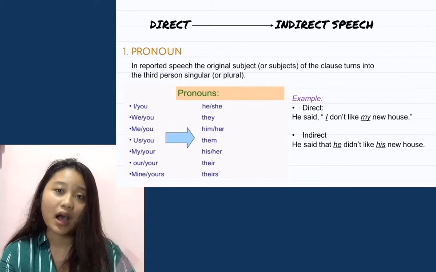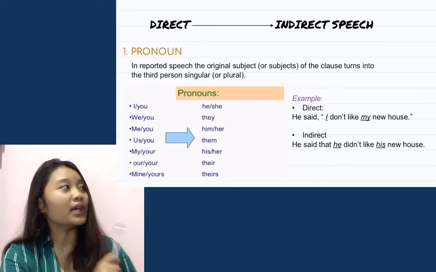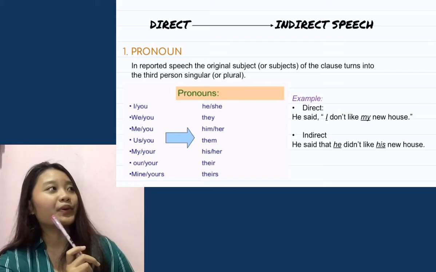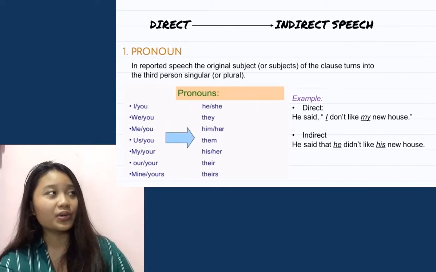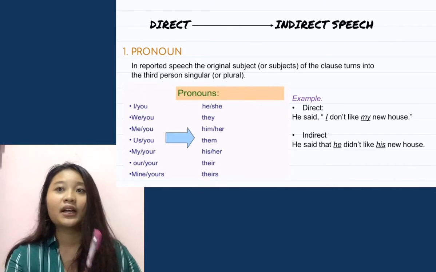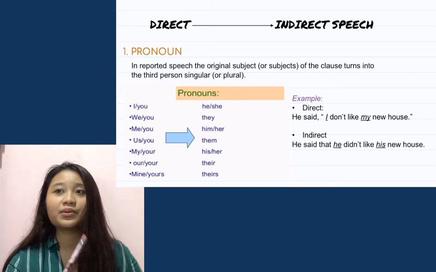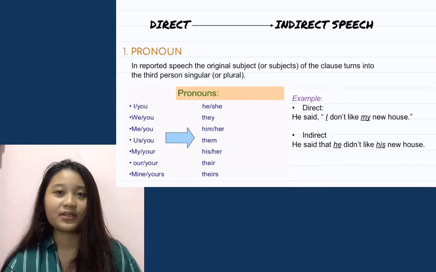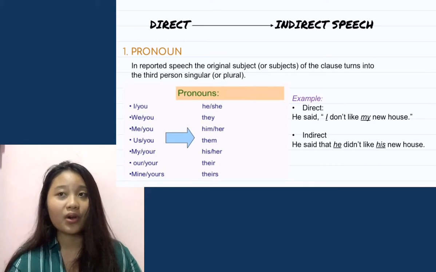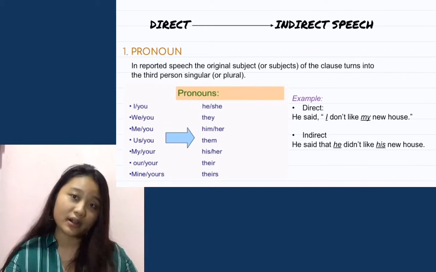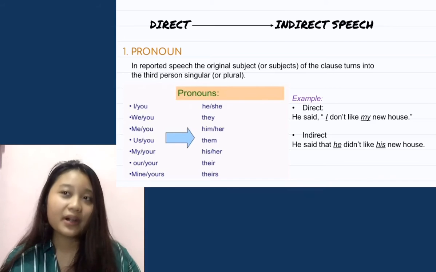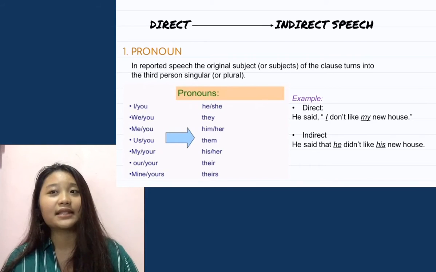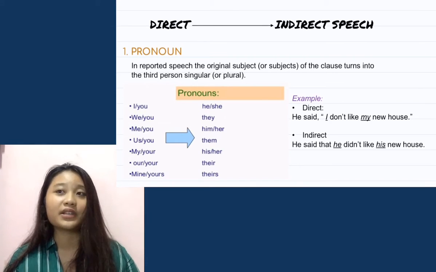The pronoun I or you changes to he or she. The pronoun we or you changes to they. Me or you changes to him or her. Us or you changes to them. My or your changes to his or her.